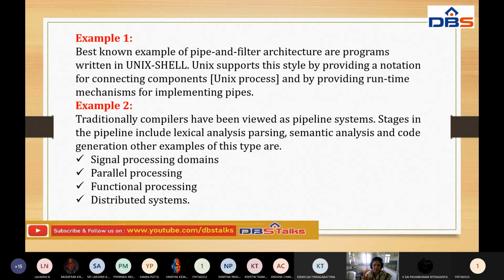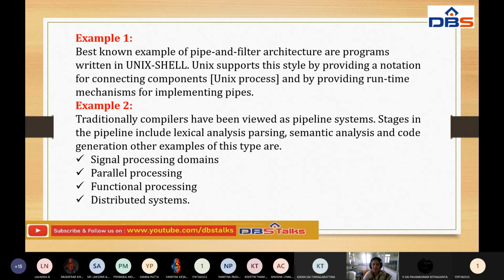The Unix shell architecture is designed with the help of the pipes and filters architectural style. It mainly provides the notation for connecting the components, the Unix processes, and it depends upon a runtime mechanism for implementing the pipes. And a second example: traditionally, compilers have been viewed as pipeline systems. Definitely, compilers are also designed with this pipeline system.